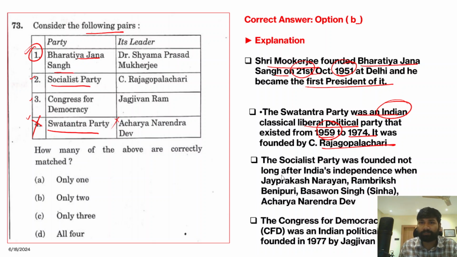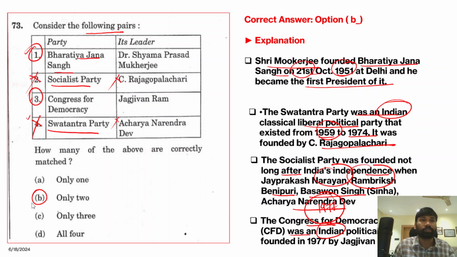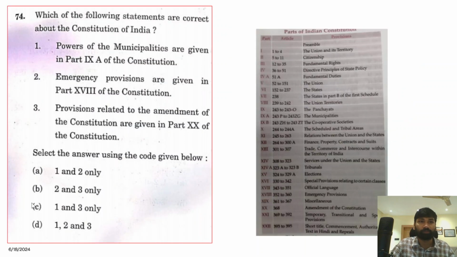The Socialist Party was founded not long after India's independence, when Jayaprakash Narayan, Acharya Narendra Dev and others founded it, but Rajagopalachari is not associated with this Socialist Party, and this is also clearly incorrect. And next, Congress for Democracy was an Indian political party. It was founded in 1977 by Jagjivan Ram. So therefore this is the correct statement. So the correct answer for this question is option B, only 2.